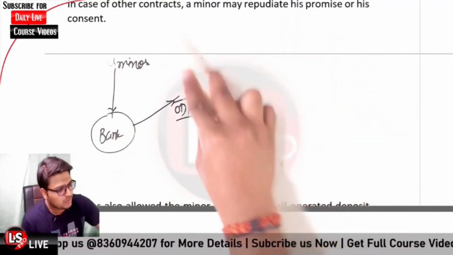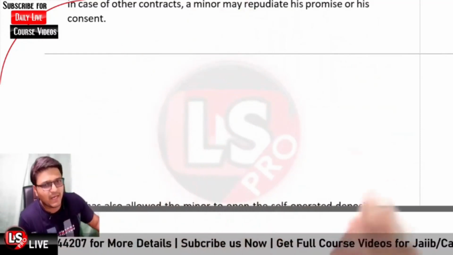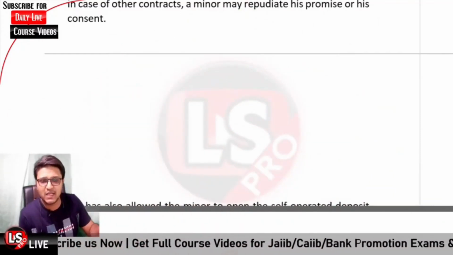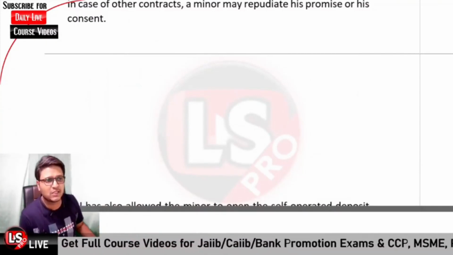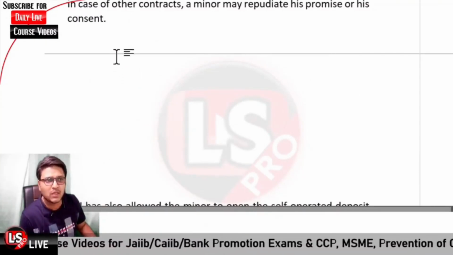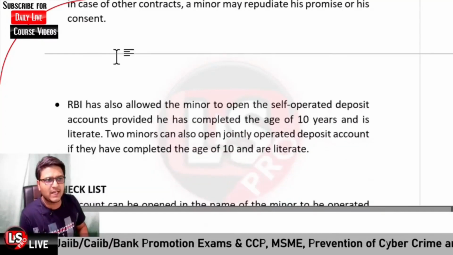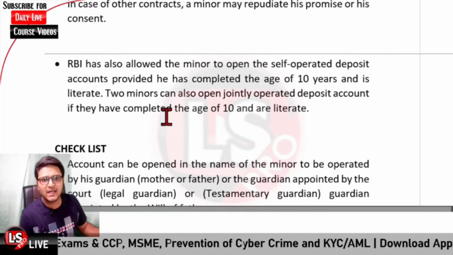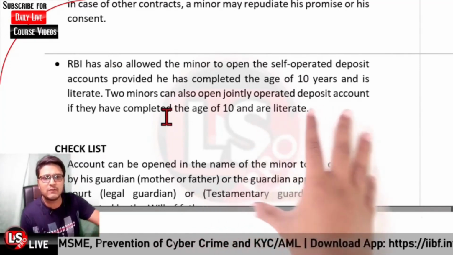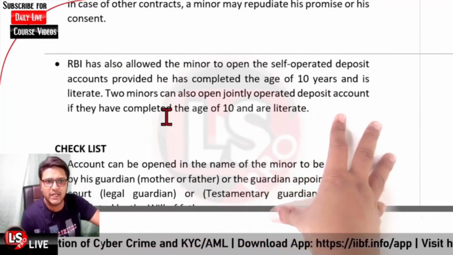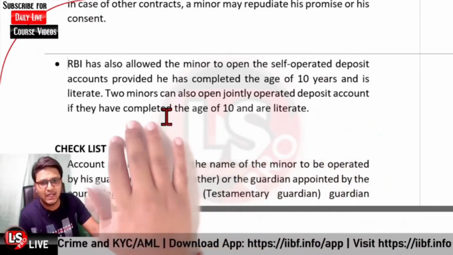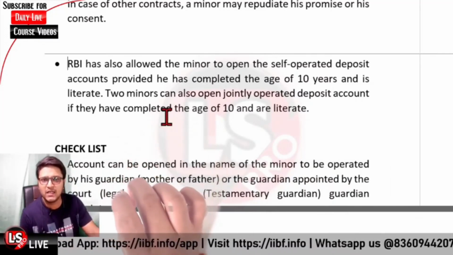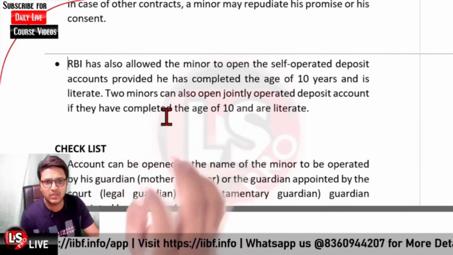Okay. So it is only permitted that a minor can operate the account, a minor can draw the cheque, a minor can endorse the instrument under Section 26 of the Negotiable Instruments Act. But any contract entered into by any person with the minor would be void ab initio. So RBI has allowed the minor to open a self-operated deposit account provided he has completed the age of 10 years and is literate. What do you mean by literate over here? Literate means that he can sign.